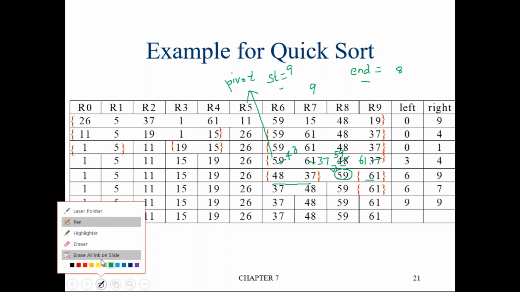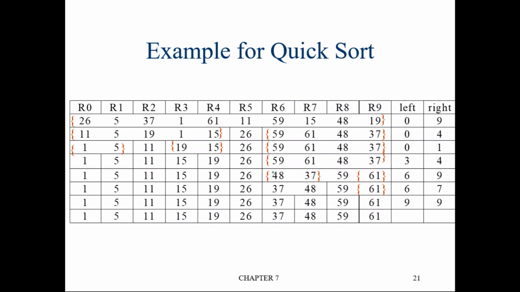Now, what is the pivot element? Now the pivot element is 48. This is the pivot element. And what is start? Start is equal to 6. And what is end? End is equal to this 7. Okay, again you start the process.